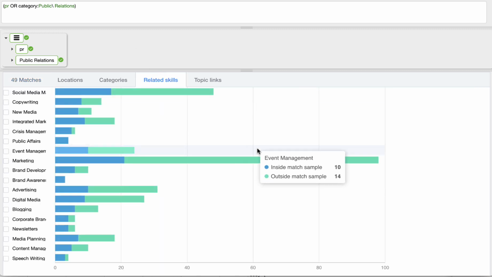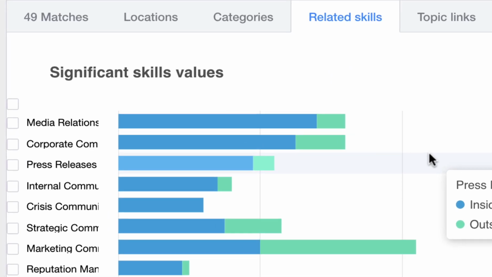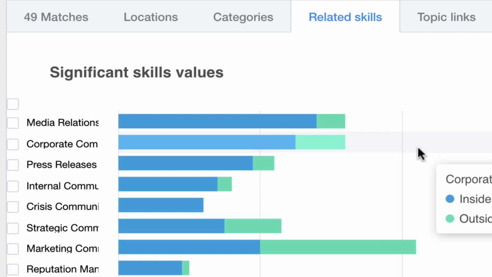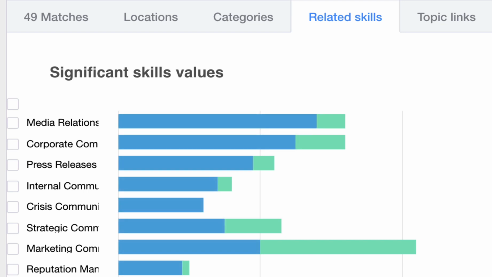What we might want to do now is focus in on the skills. A large part of what we tend to do when we construct queries is look at suggestions that are coming out of the data. Out of these 49 matches, this tool's done an analysis of which skills are commonly associated with these people, but less so with other people who aren't in public relations. So we're ignoring the fact that these people might know how to use Microsoft Excel and things like that, which are relatively boring and across the board, and focusing on the things that are peculiar to the public relations field.